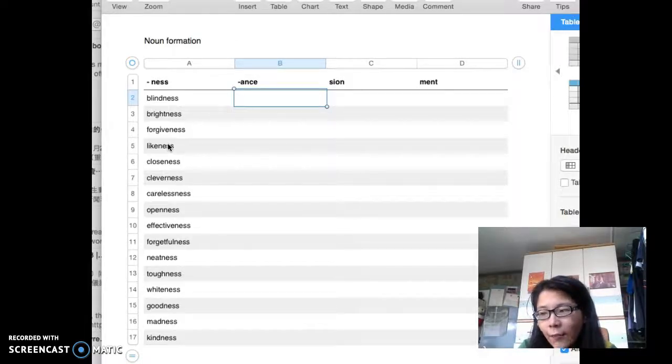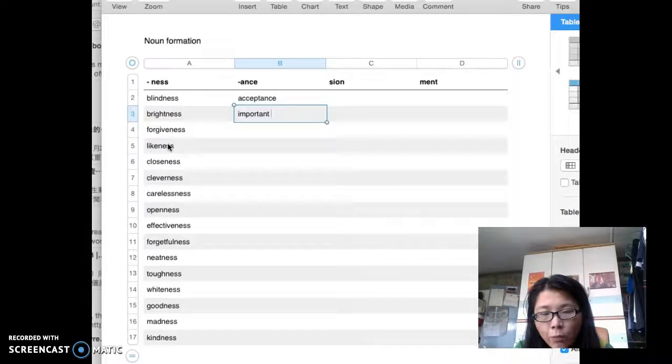And then next one is -ance or -ence. So for example, acceptance, accept. So this is transformed from the verb form accept. So accept plus -ance, we will get the noun form. So a verb form changed to a noun form. The noun formation from a verb. Importance. So you know important is an adjective. Okay, important, this is a very important announcement. So please pay attention. Important. So if we change T into CE, noun form.